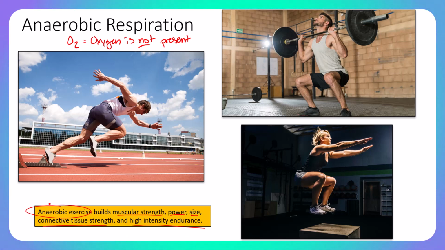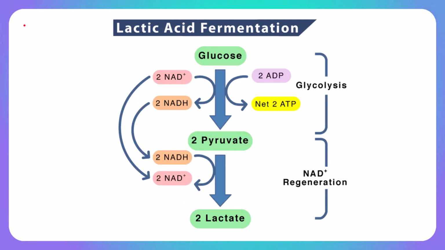Anaerobic exercise burns through the stored O2 levels in your muscles quickly, leading to oxygen depletion, which means oxygen is no longer available to be used within that cellular respiration pathway, leading to anaerobic respiration, which we'll talk about in a minute. Humans are aerobic organisms, but do go through anaerobic respiration at times when oxygen levels are not full.